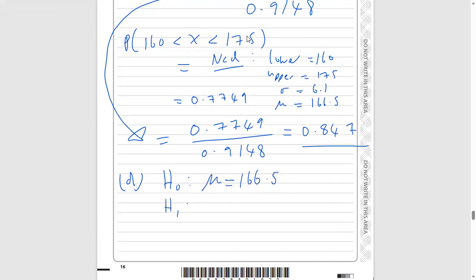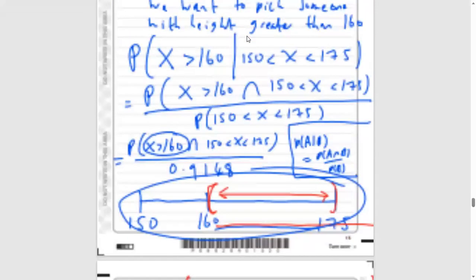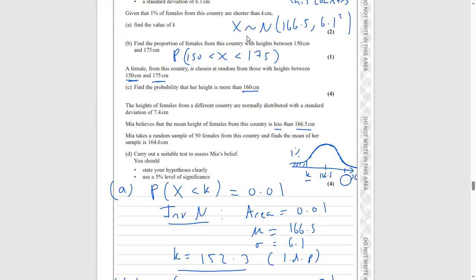Now our alternative hypothesis is what we're trying to test. If we interpret the language in the question, we're collecting the data to test whether the mean is now less than 166.5. So now we're doing a one-tail test.